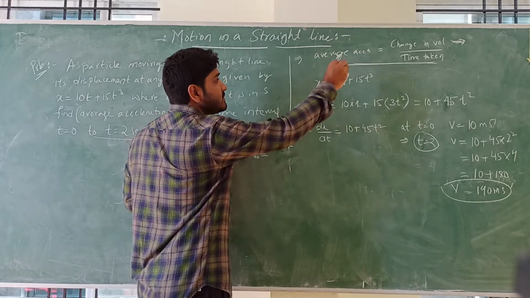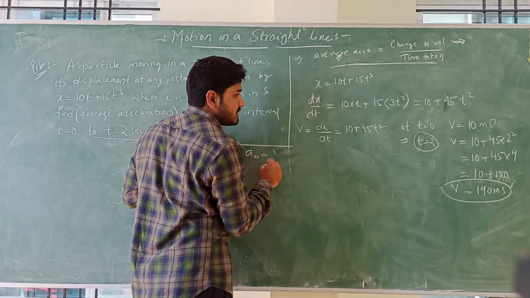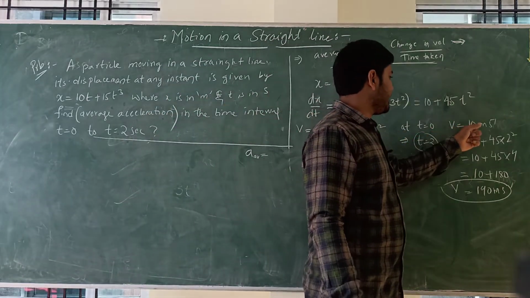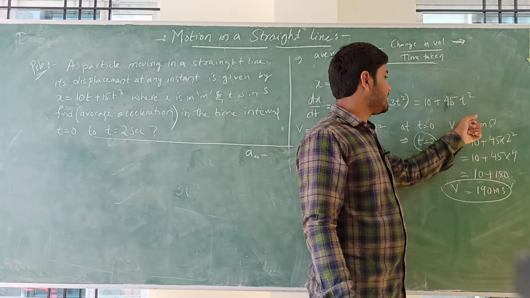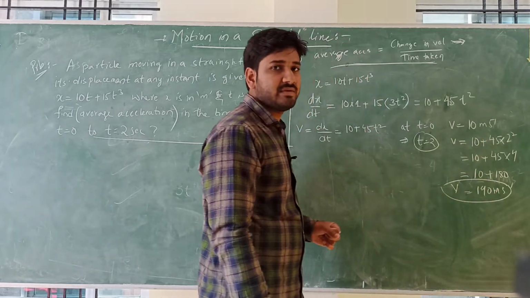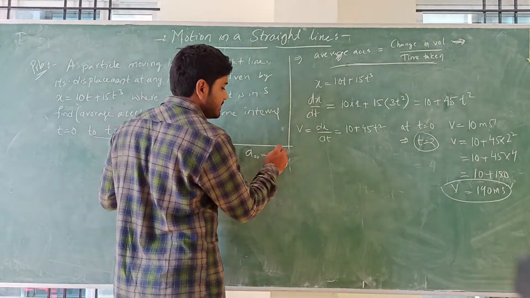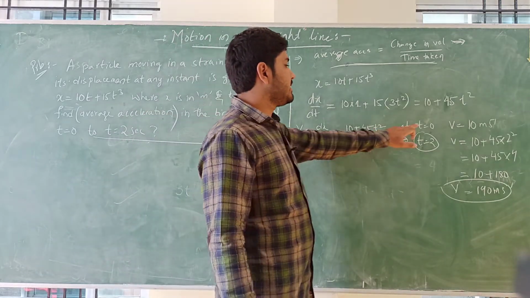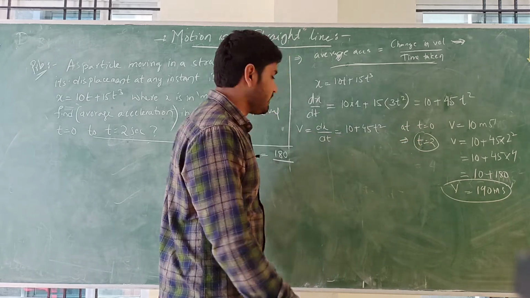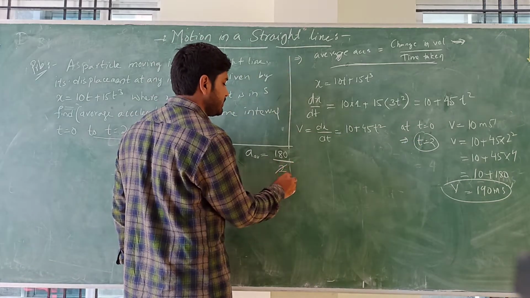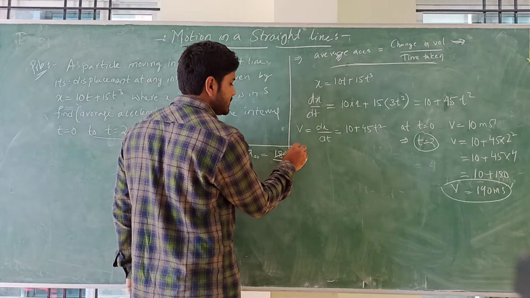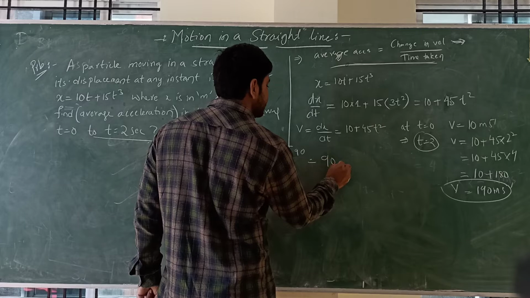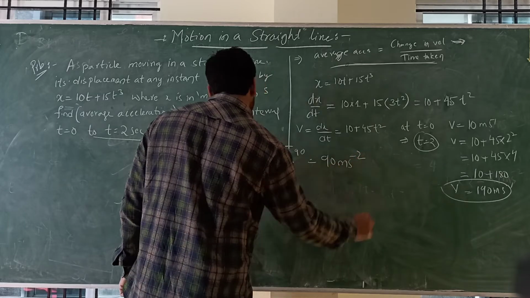Average acceleration is equal to change in velocity divided by time taken. How much did the velocity change? Look, it went from 10 to 190. So 190 minus 10 is 180, divided by time taken. Time from 0 to 2, so time taken is 2 seconds. So finally 180 divided by 2 is 90. Average acceleration is 90 meter per second square.